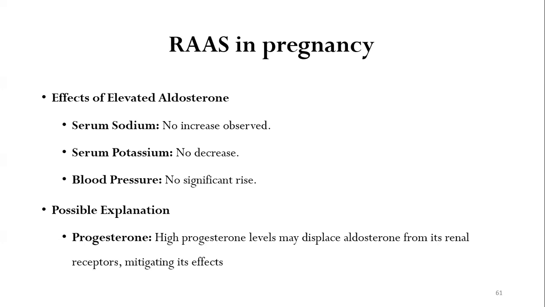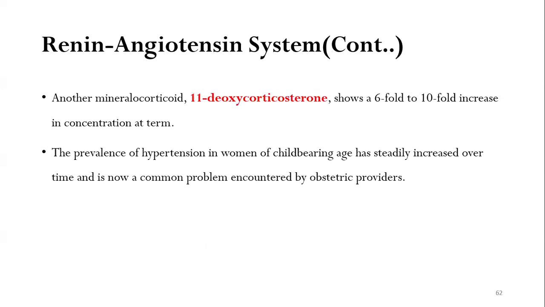Now, what are the effects of elevated aldosterone? In serum sodium, potassium, or blood pressure, we do not see any significant changes despite the increase in the aldosterone levels or renin levels. What is the possible explanation? The possible explanation may be again because of high progesterone levels. These high progesterone levels actually displace aldosterone from its renal receptors, nullifying the effects of aldosterone. Another mineralocorticoid, 11-deoxycorticosterone, also shows a six-fold to tenfold increase in concentration at term.